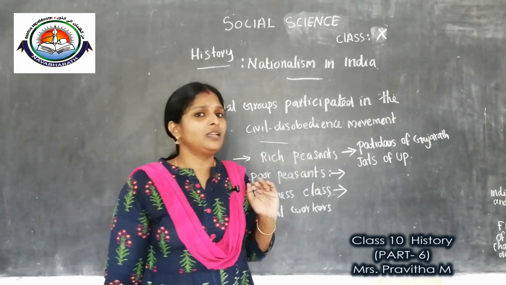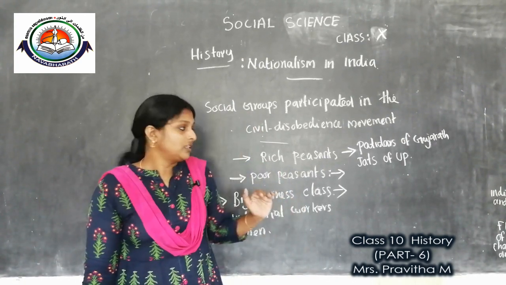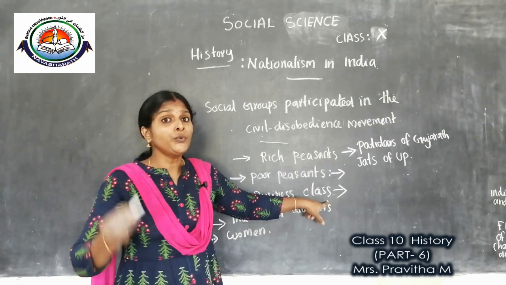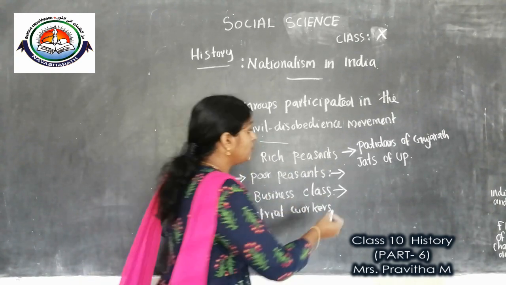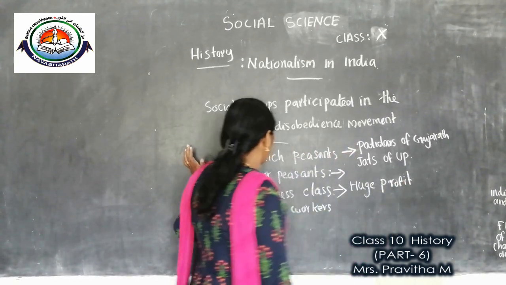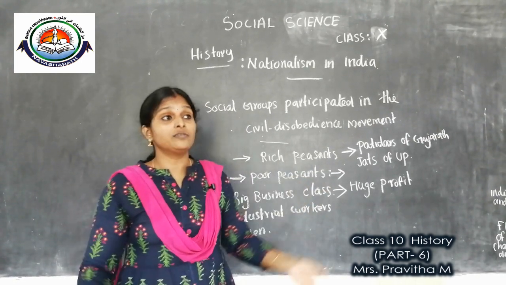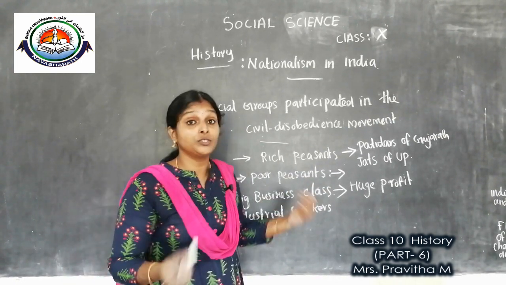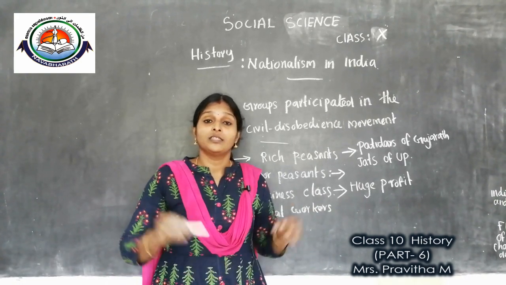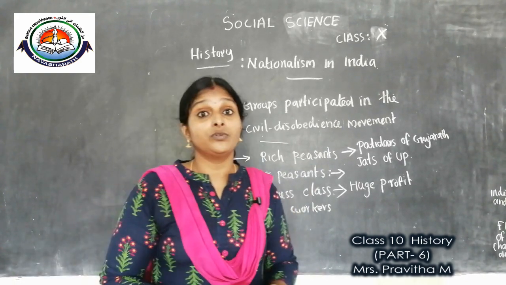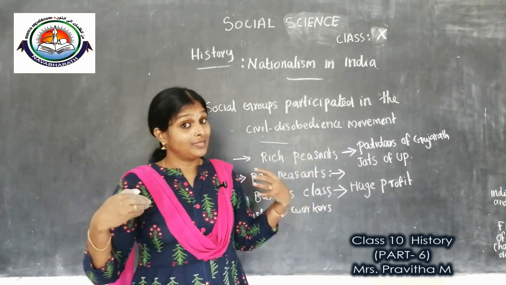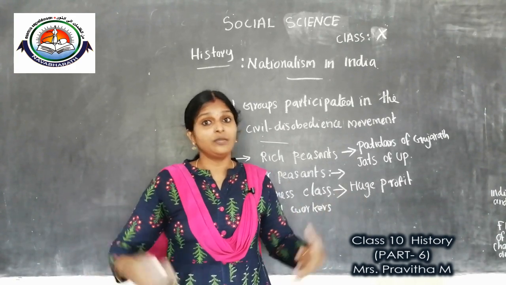During the First World War, which happened in 1914, this big business group earned huge profit and became powerful. Why? Before the First World War, British-made goods, like cloth and other goods, were largely imported to India from England.